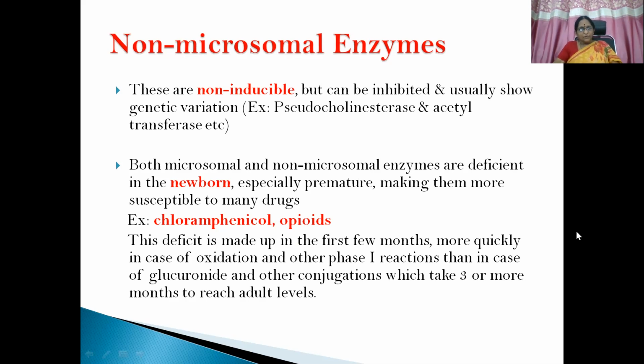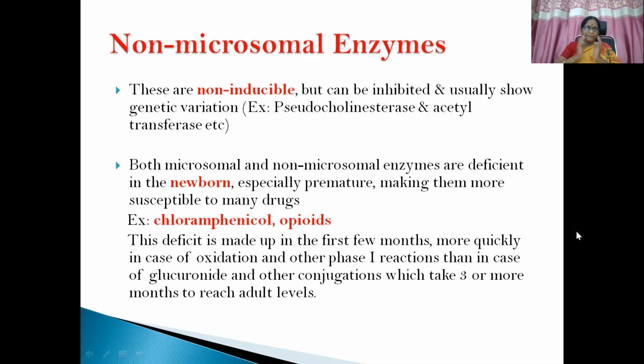When you give chloramphenicol to newborns, there is lethal toxicity called gray baby syndrome, because the metabolizing capacity in the newborn is very low compared to adults. This deficit is made up in the first few months more quickly in the case of oxidation and other phase 1 reactions than in the case of glucuronide and other conjugations, which take 3 or more months to reach adult level.